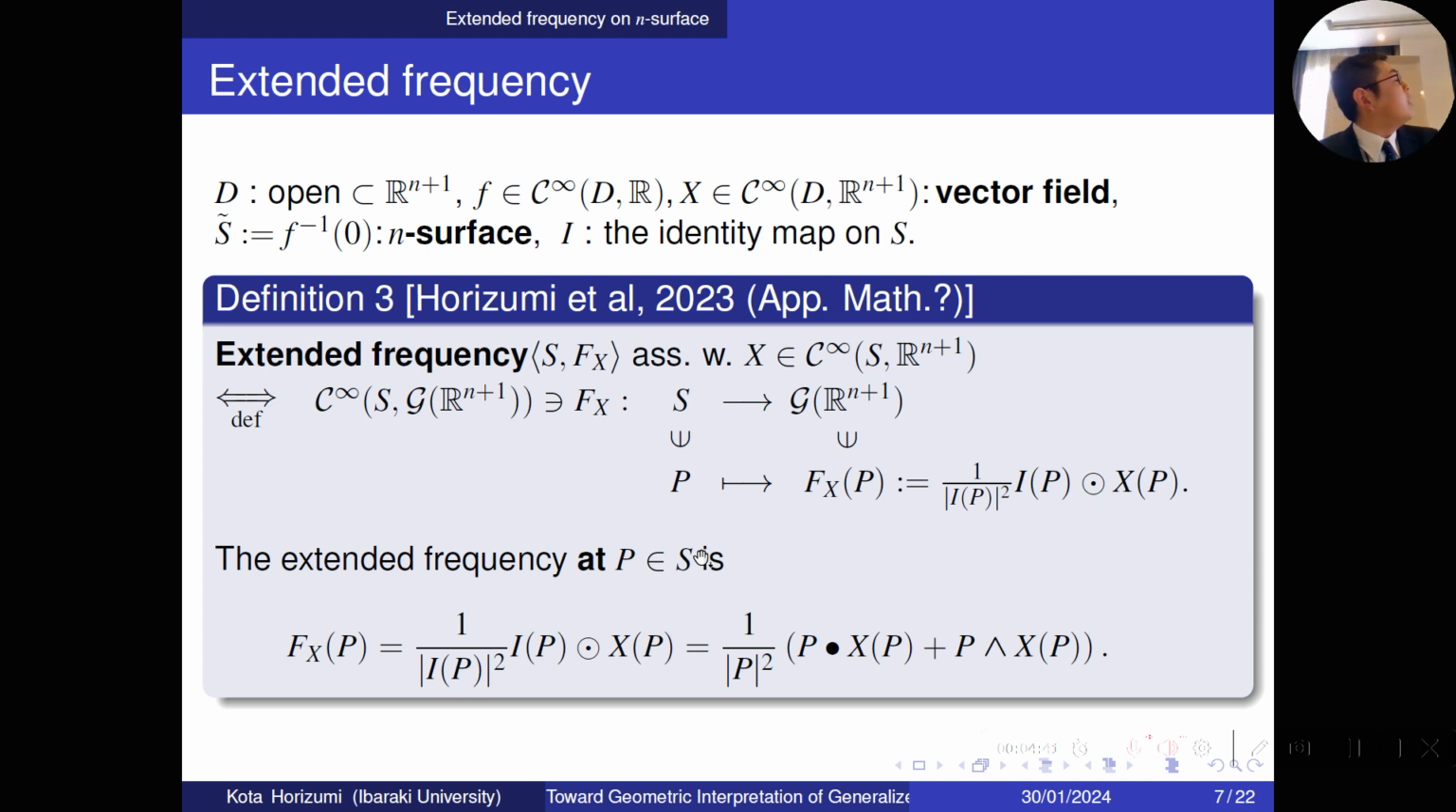And let me introduce the extended frequency. So D is an open subset in R^(n+1), and F is an infinitely differentiable function from D to R. And X is an infinitely differentiable vector field on D. And S is the n-surface defined by F, and I is the identity map on S. So the pair (S, F, X) is extended frequency associated with X if and only if F_X is the function from S to Cl(R^(n+1)), and the function is defined by this right-hand side, and the extended frequency at the point p in S is calculated as below.